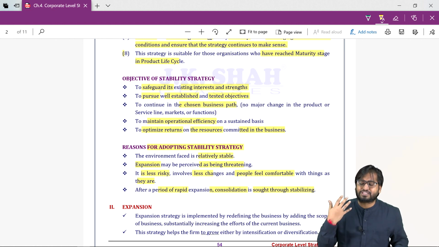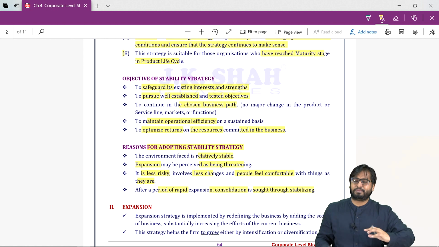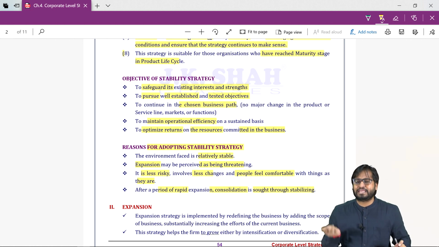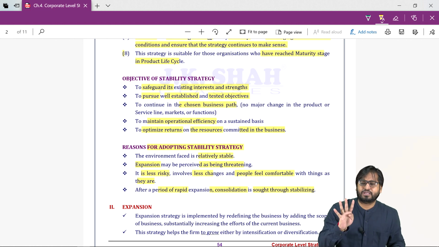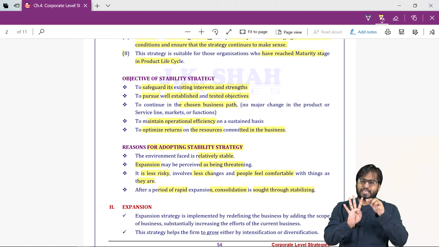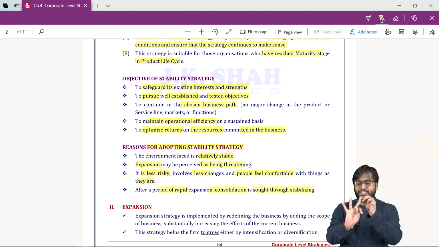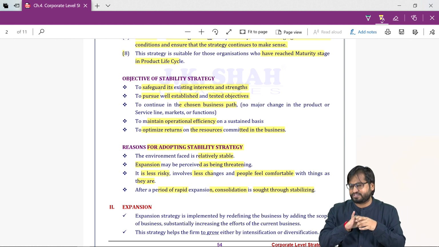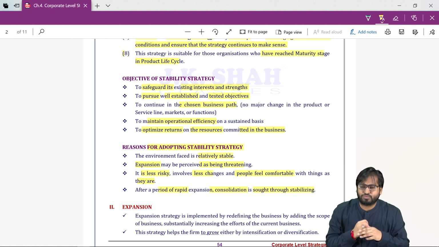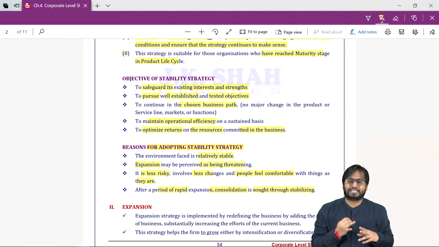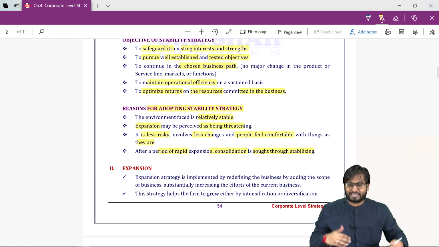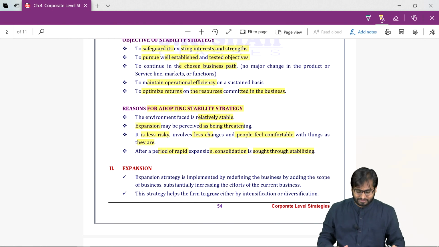Now there are ways of expansion. There can be internal ways of expansion, there can be external ways. Basically in expansion we need to study four expansion types. Expansion through intensification, expansion through diversification, expansion through mergers and acquisition, and expansion through strategic alliances. So we need to study these four things. Let's try to tackle each one.